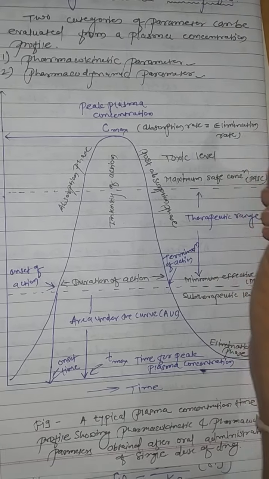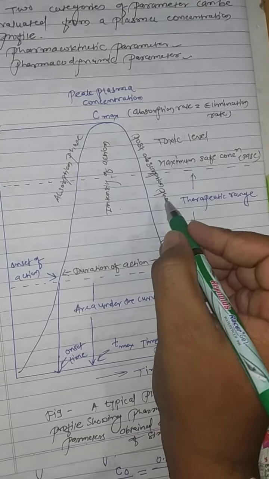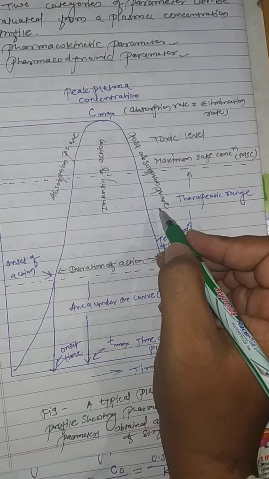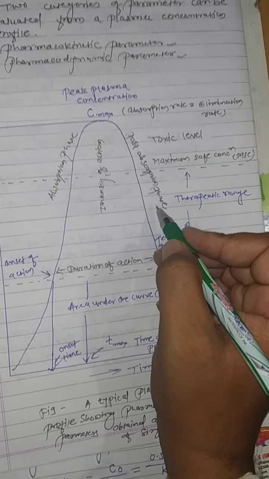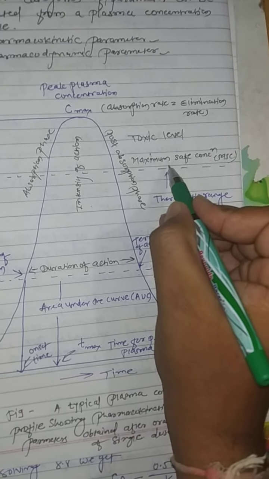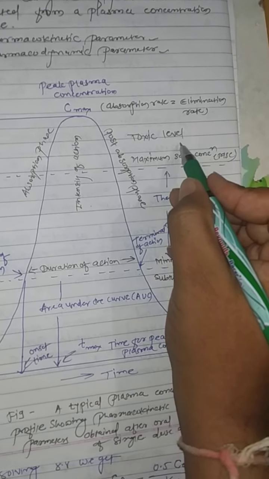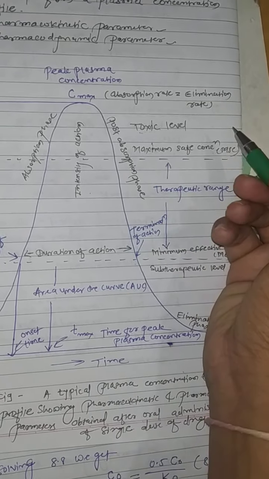After this absorption phase comes the post-absorption phase, which shows the different pharmacodynamic as well as pharmacokinetic parameters. Here the dotted line shows the region of maximum safe concentration. Beyond this region, if the concentration of drug reaches this level, it is said to be the toxic or lethal level, which shows severe adverse reactions.